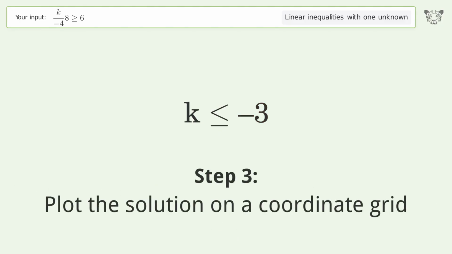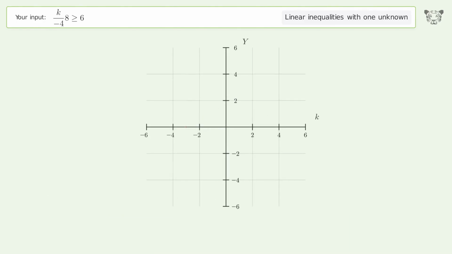Plot the solution on a coordinate grid. And so the final result is k equal or smaller than -3.